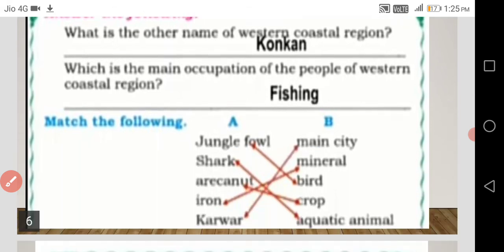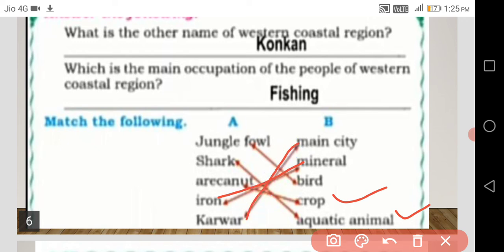Next, match the following. Jungle fowl. So what is the jungle fowl? It is a bird. What is shark? You might have heard. Shark is an aquatic animal. Areca nut is a crop. Iron is a mineral, and Karwar is the main city. Yes.